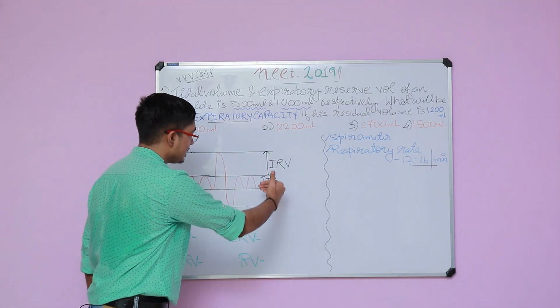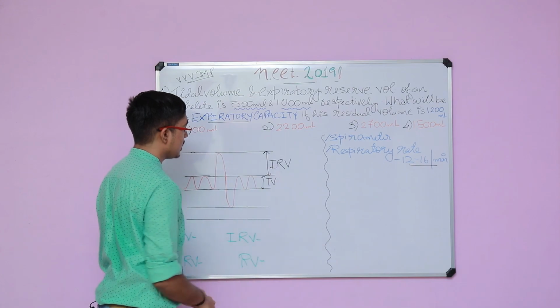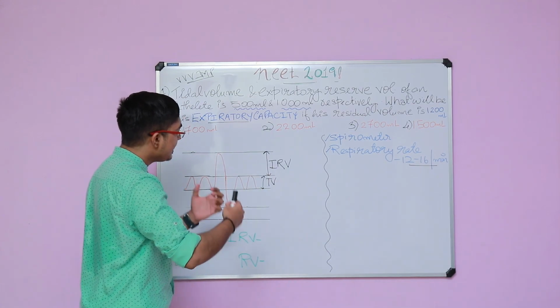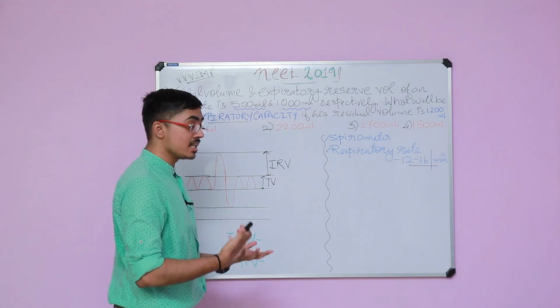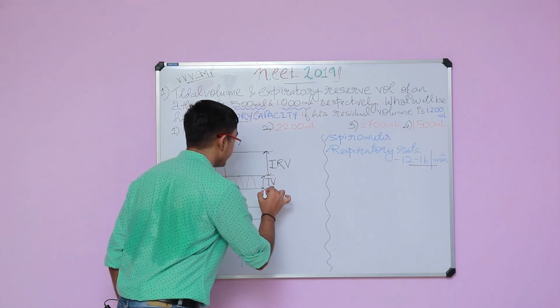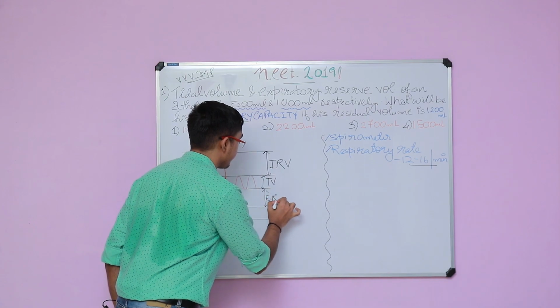Similarly, I can say that through a forceful expiration, the additional volume of air that this person can expire out is called the expiratory reserve volume.